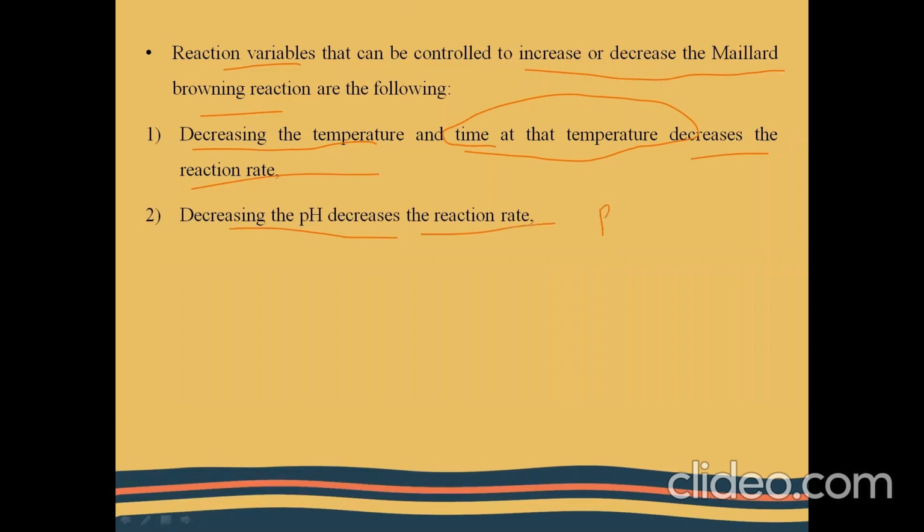Why? Because pH is inversely proportional to the activation energy of the reaction. We saw that activation energy is nothing but a barrier that reduces the rate of reaction. So whenever the pH is lower, the activation energy will be higher. And whenever the activation energy is higher, the reaction rate automatically reduces. So the reaction gets controlled.